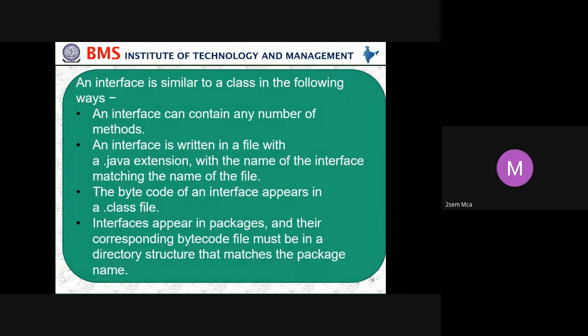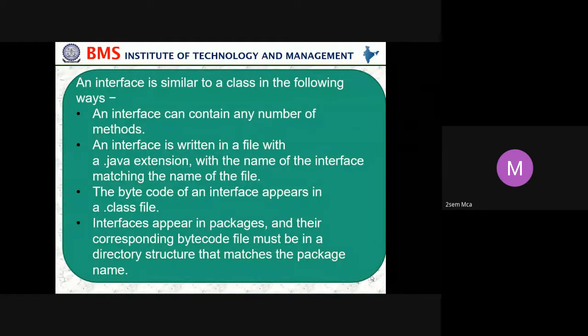An interface is similar to a class in the following ways. An interface can contain any number of methods. An interface is written in a file with a Java extension with the name of the interface matching the name of the file. The bytecode of an interface appears in the class file. Interface appears in the package, and their corresponding bytecode file must be in a directory structure that matches the package name. So an interface can contain any number of methods. It may not be that it should have only one. It may have any number of methods.